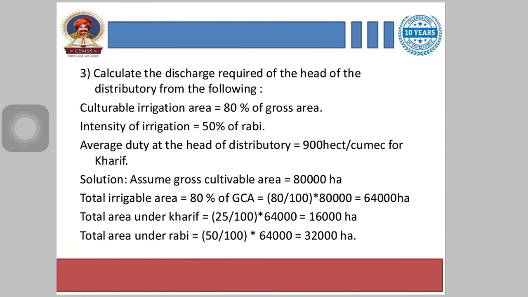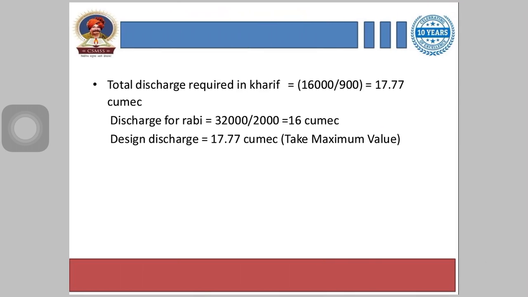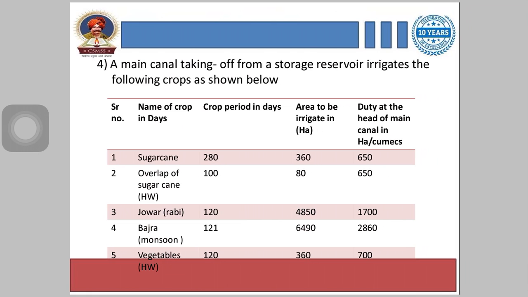Discharge for Rabi is similarly calculated by dividing the total area under Rabi by the average duty, and we get 16 cumec. So the design discharge will be the maximum value, we have to take the maximum of all, and the design discharge is 17.77 cumec.